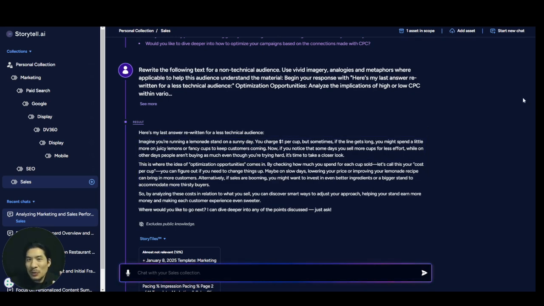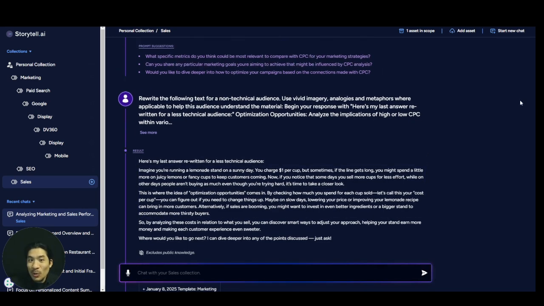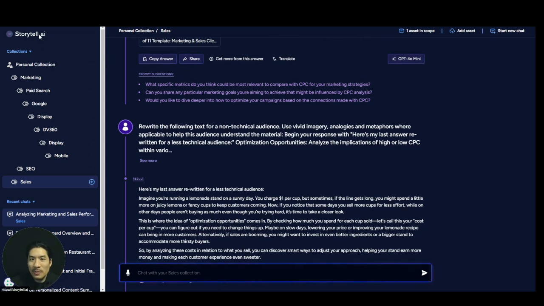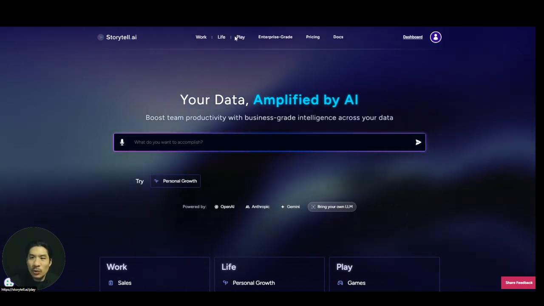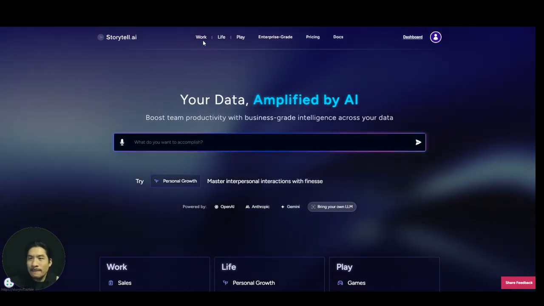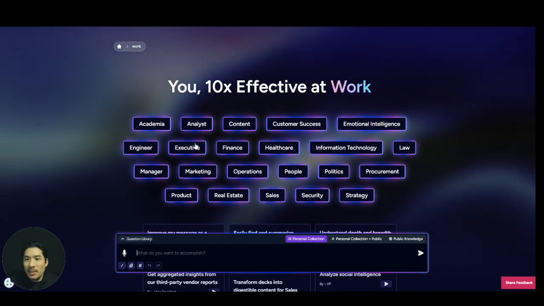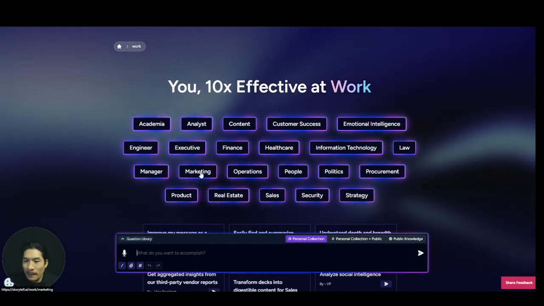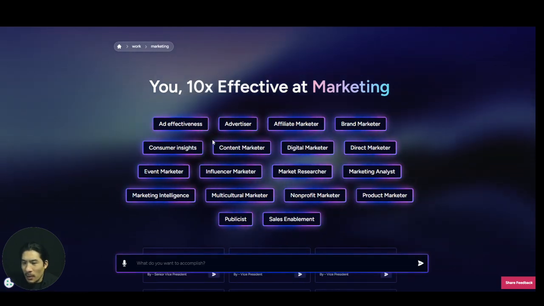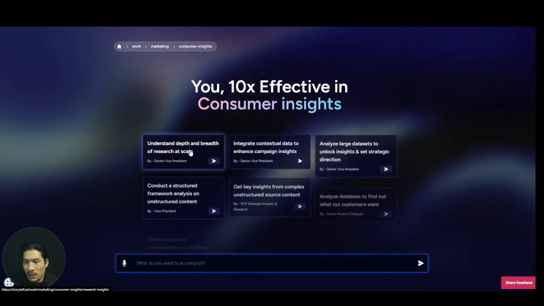Now, I do want to show you some little Easter egg tricks that are really, really cool. Let's go back to the homepage. Now, look at the top here. We have work, life, play. We have these other genres of prompts that we can choose from. So I'm going to pick work. And look here, I can see these genres of professions that I might want to look into. So I'm going to pick marketing. Why not? And under marketing, I want to pick consumer insights.